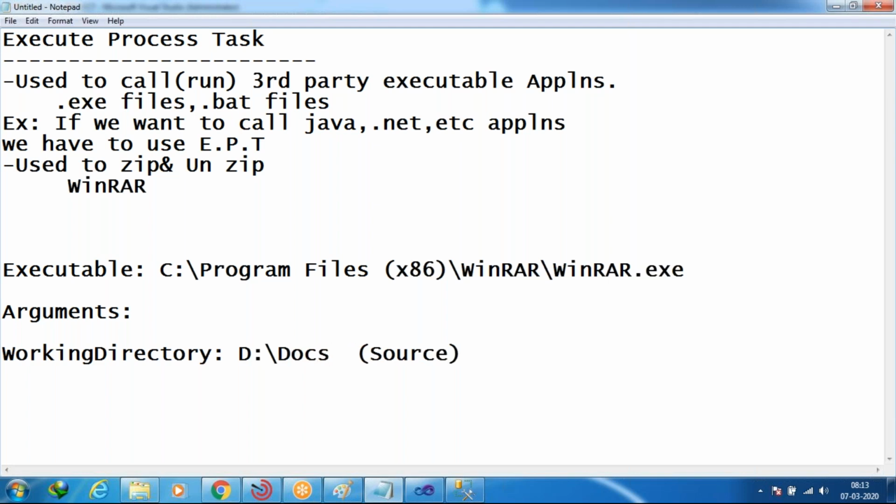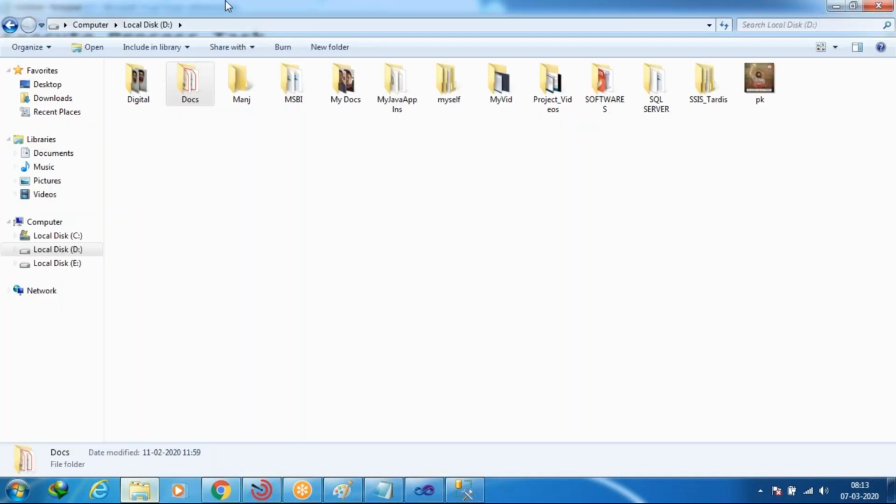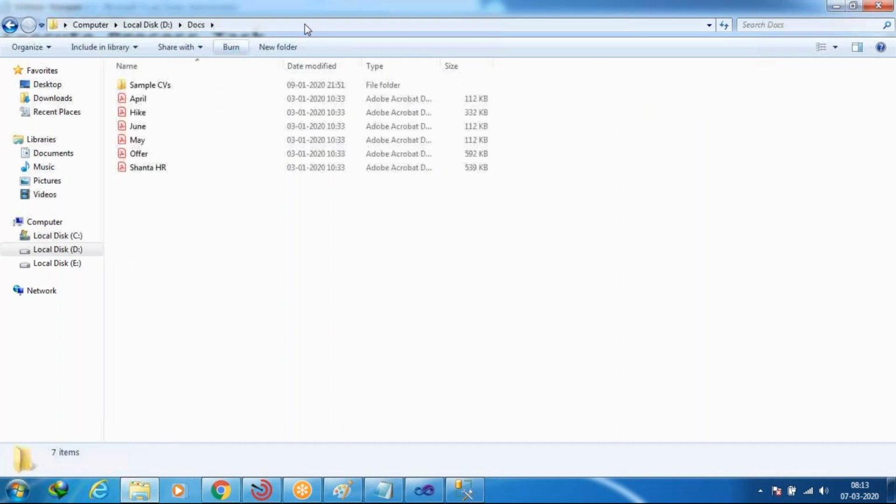Docs folder. Check once whether the path is correct or not. Yes, so D colon backward slash and docs folder. So it is having some data. So I want to zip all this data, right?